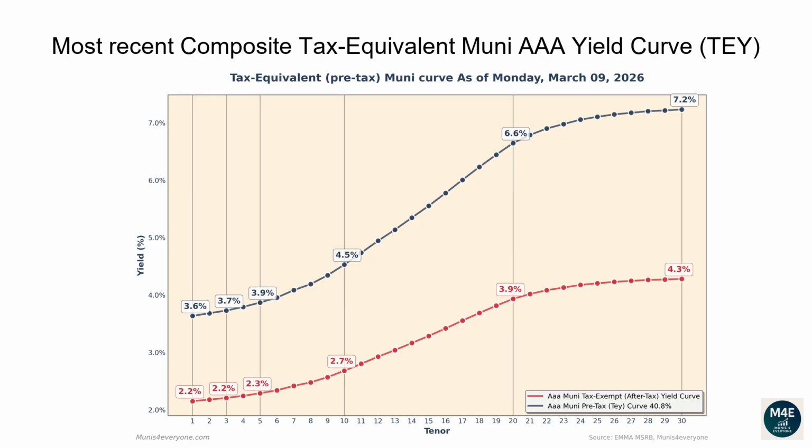The one-year tax-exempt yield is 2.15%, corresponding to a 3.63% tax-equivalent yield for investors in the top tax bracket. The two-year tax-equivalent yield is 3.68%. The 5-year tax-equivalent yield is 3.87%. The 10-year tax-equivalent yield is 4.53%. The 20-year tax-equivalent yield is 6.65%. The 30-year tax-equivalent yield is 7.23%.